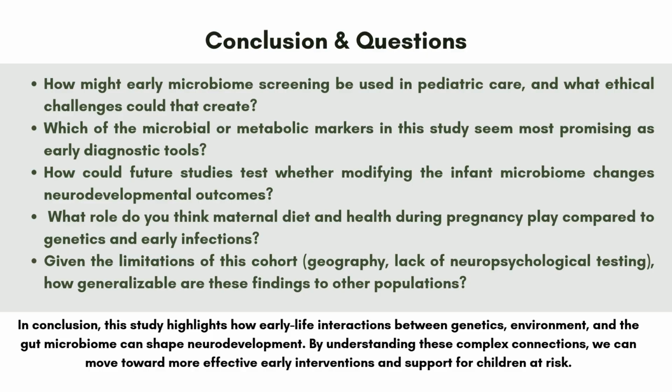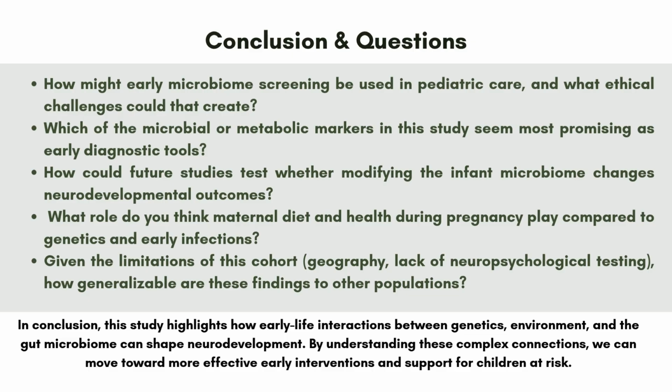So in conclusion, the study highlights everything we just said, but what I really want to touch on is that the data showed clear microbial and metabolic differences in children who later developed neurodevelopmental disorders. These findings are important because they suggest that the gut could be a window into early developmental risk and a potential target for early interventions. And also, knowing which specific bacteria are beneficial or underproduced, we can start finding ways to introduce these bacteria or suppress certain bacteria in infants, and maybe prevent certain NDs.